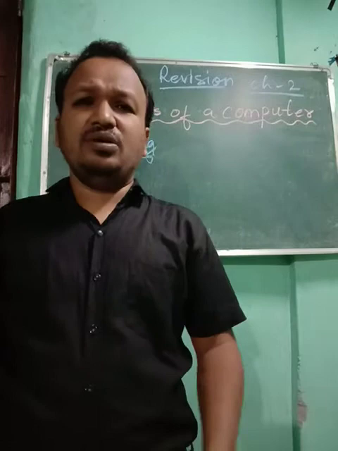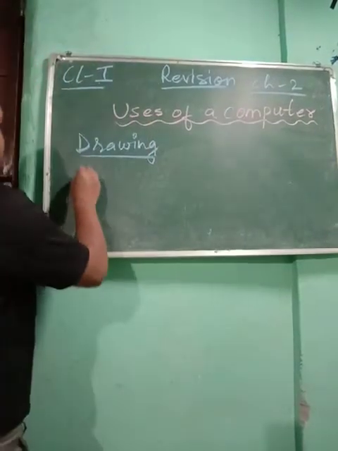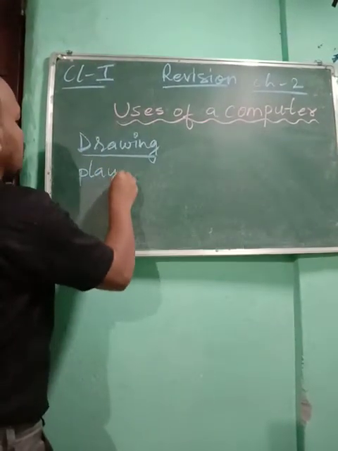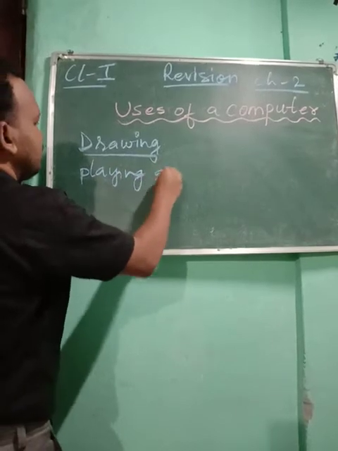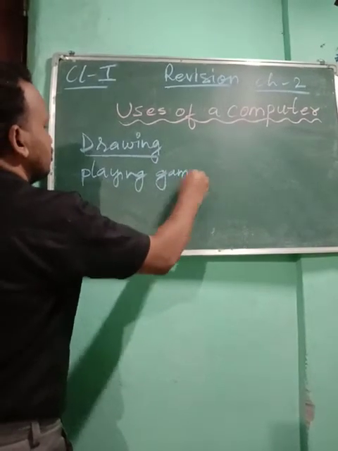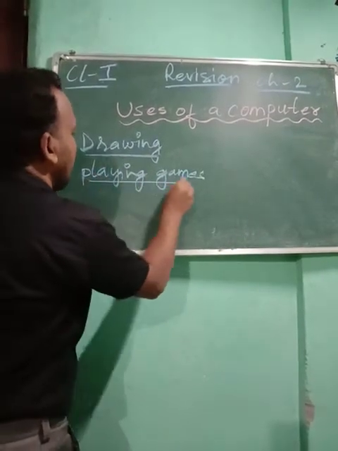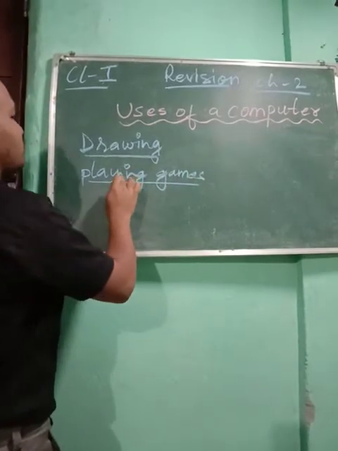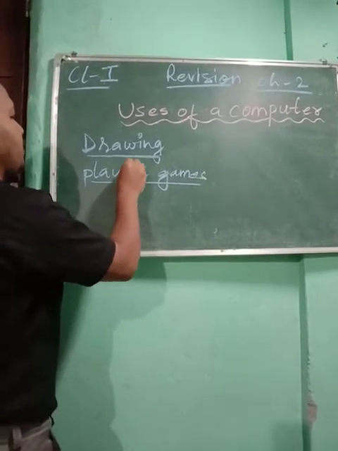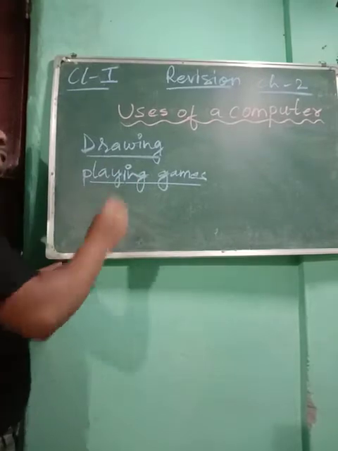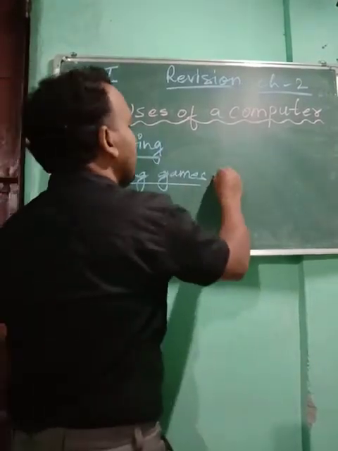After that, playing games. See children, you can play games. Not only drawing, you can play games also.